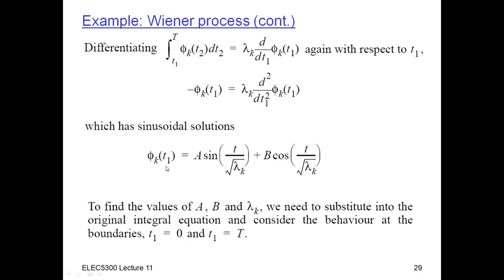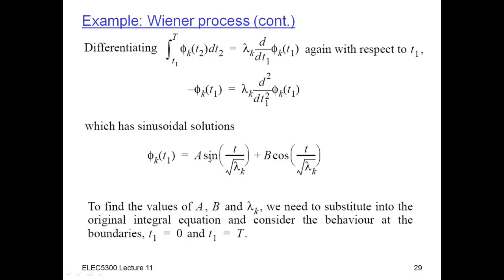It's a whole function, which means it looks like it would be really hard to figure out. But now I know what the form of the function is, and it really only depends on the a, the b, and the lambdas. So for each k, I just have to figure out the corresponding a, b, and lambda sub k. And how do I find that? I'm just going to substitute it back into the original equation. I know what the phi looks like. I just need to figure out these parameters.